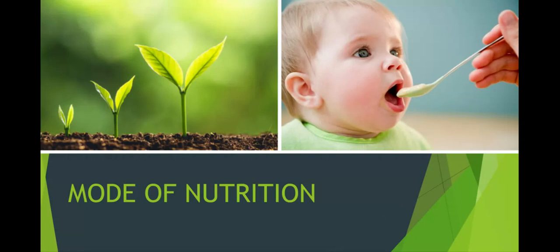Now, can you define the terms? The living organisms which can make their own food are called autotrophs. Example, plants. The living organisms which cannot make their own food and depend on plants or other animals are heterotrophs. Example, some plants and all other animals.